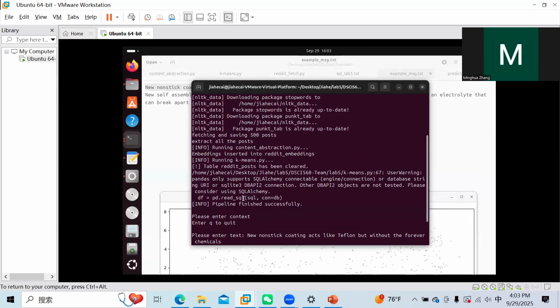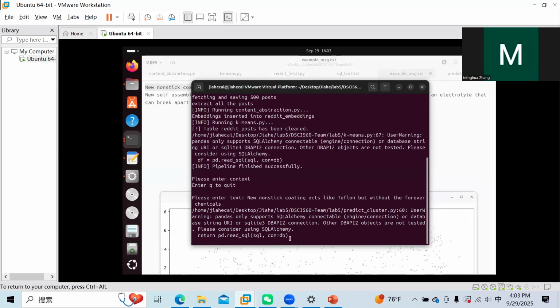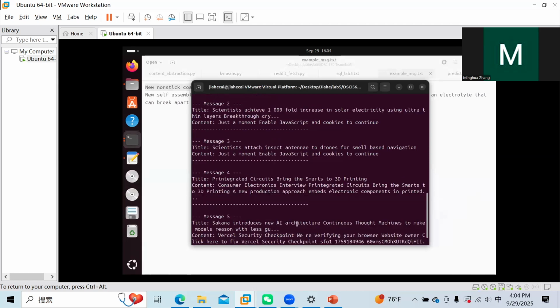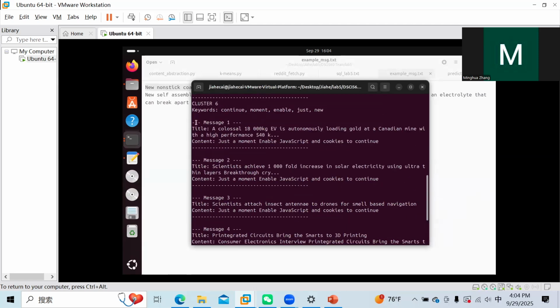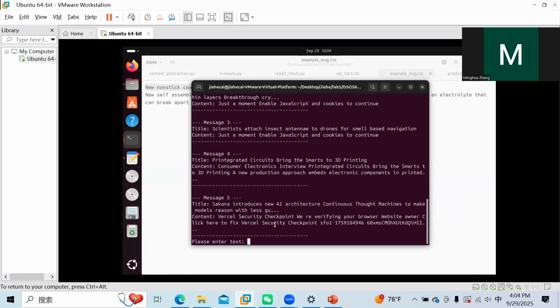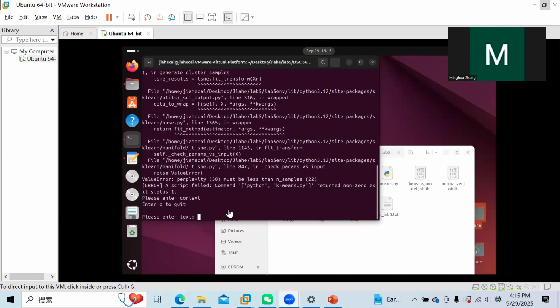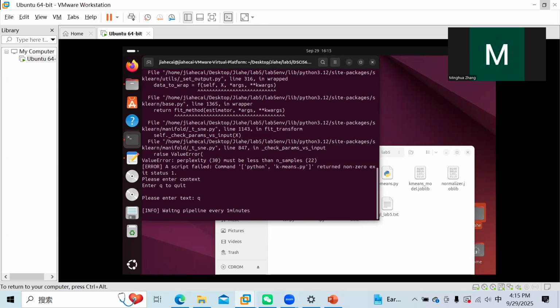And here's all the messages. It also comes with the cluster and the keywords. Then we can press Q to quit the message text, and it ends the first round and immediately starts the second pipeline, waiting 1 minute.